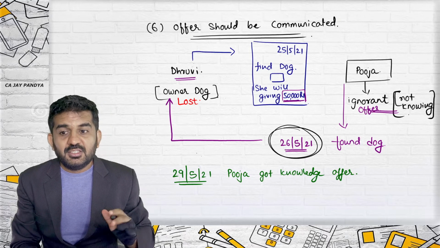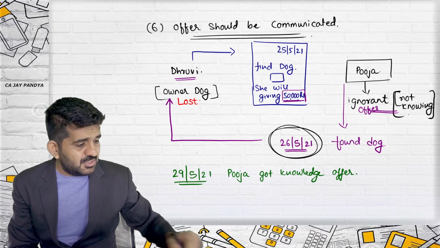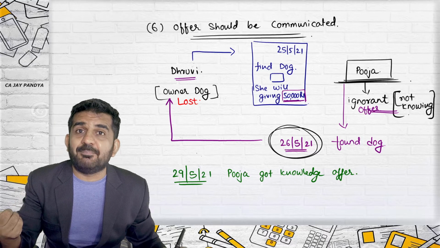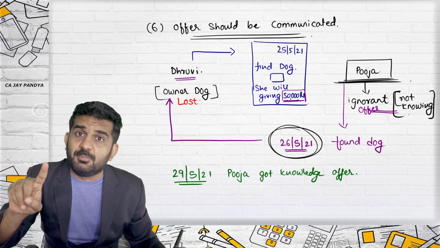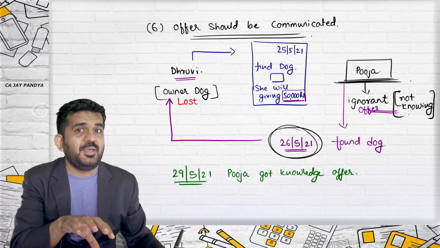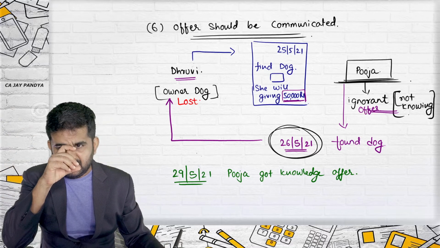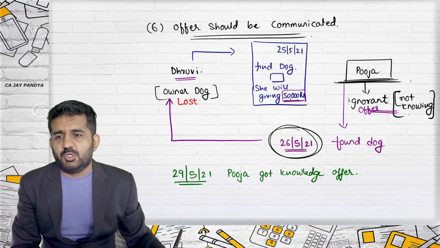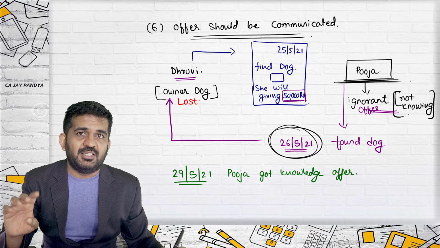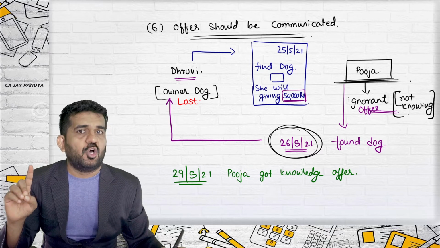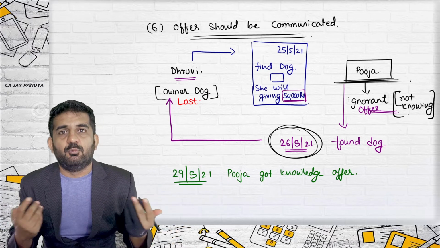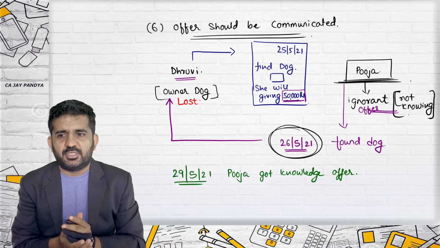All right. So this is the case because Pooja before acceptance was not knowing the offer. This should always be the sequence. First there should be an offer which should be communicated and then there should be acceptance. It cannot be vice versa. In chat, if we say that she was ignorant about it, ignorance of law or ignorance of anything is not an excuse in court of law. You cannot go into court of law and say I was not knowing this, I was ignorant about it. That cannot be a case.